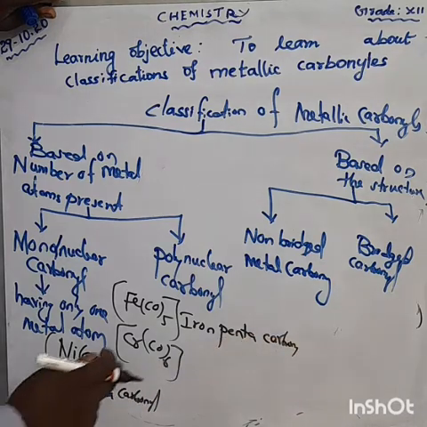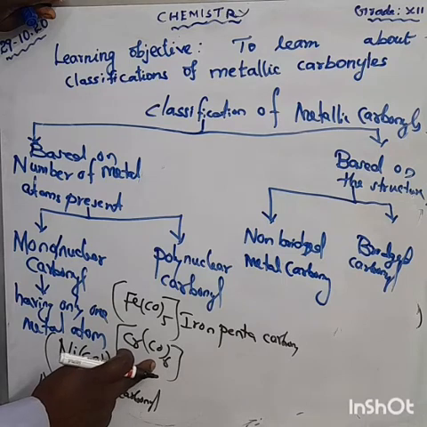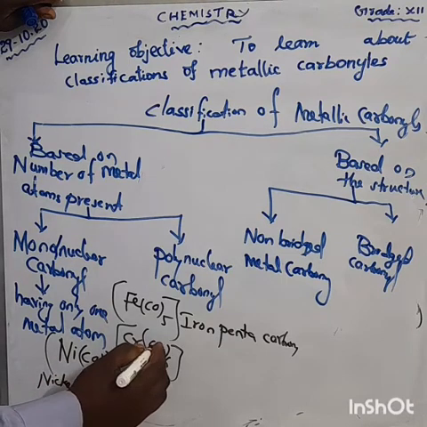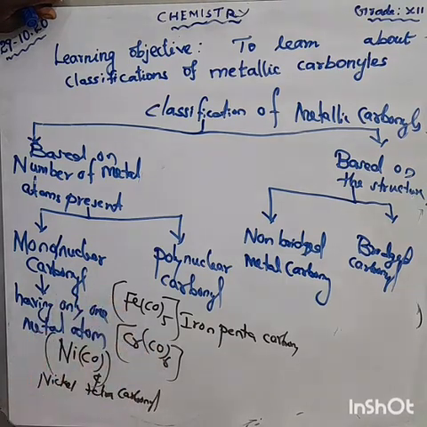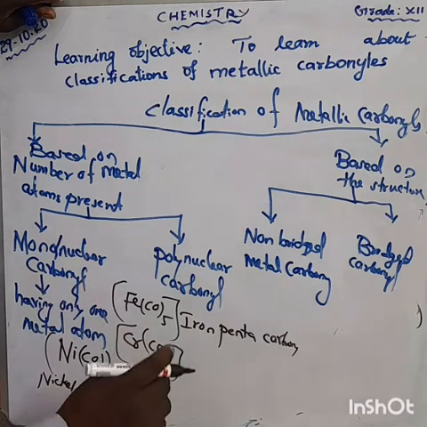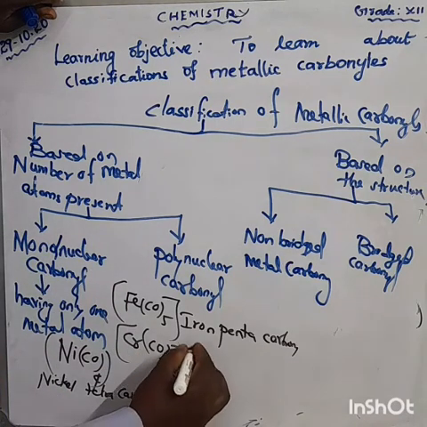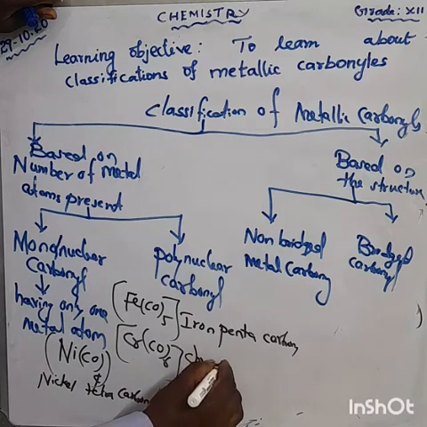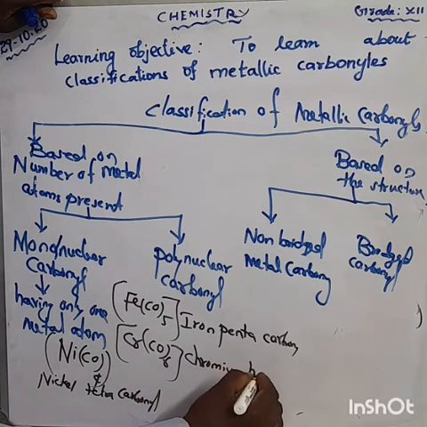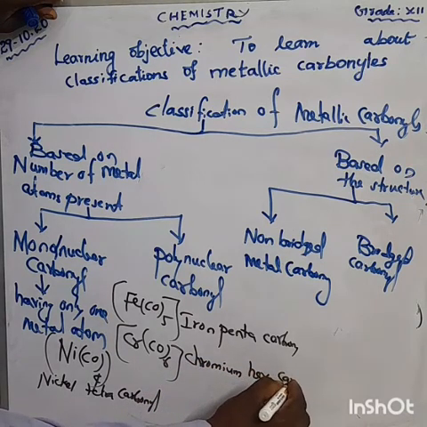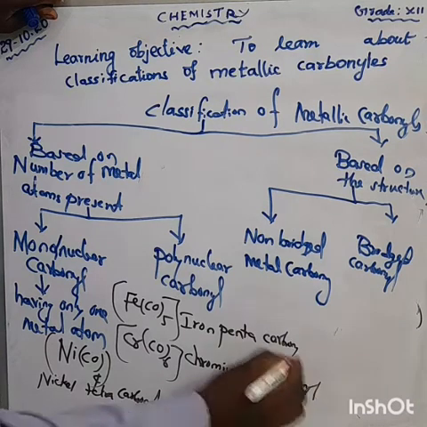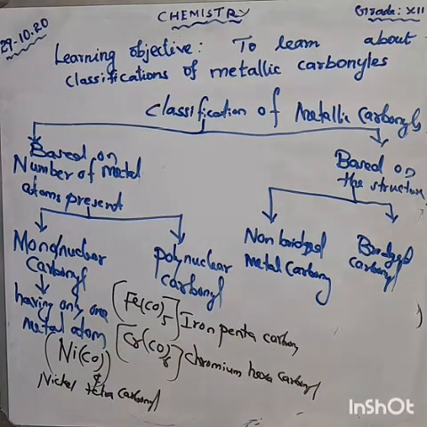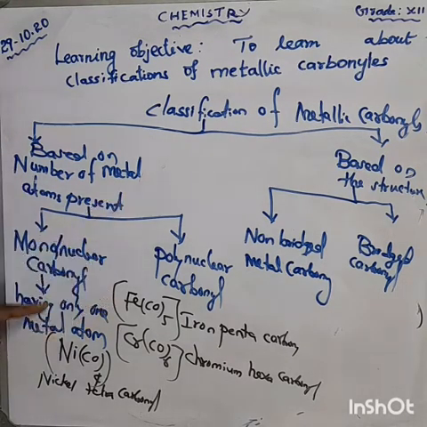Next, Cr means chromium, having 6 carbonyls. Am I right? 6 means hexa. Chromium hexacarbonyl. These are the examples of mononuclear carbonyl. What is about the mono? Having only one metal atom.